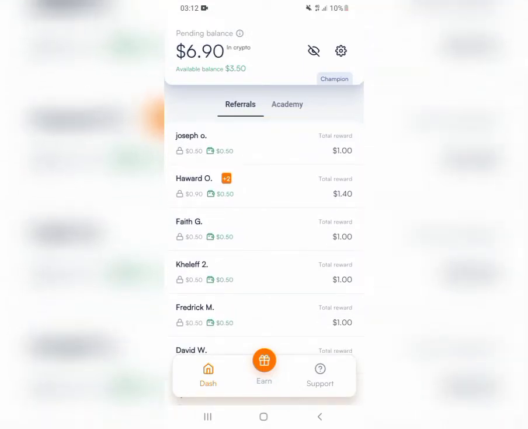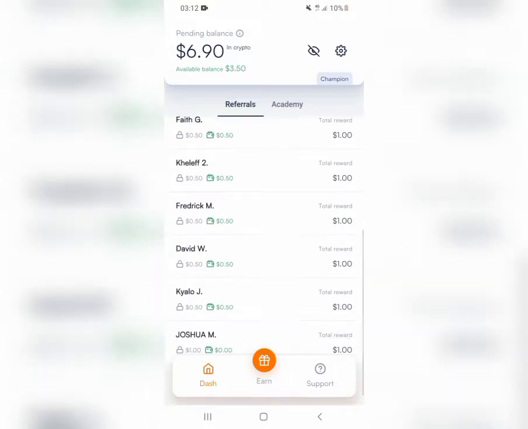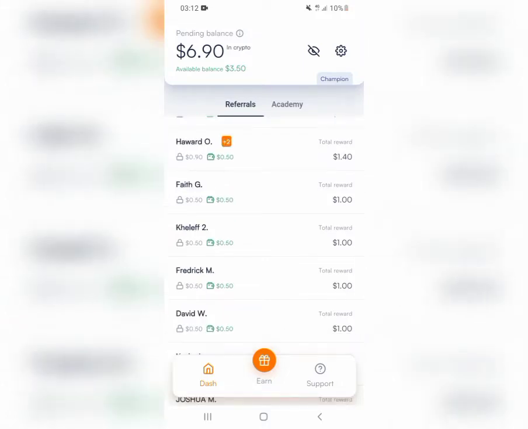After you have earned the sign up bonus, you can invite your friends and earn more money on this platform. What do I mean when I talk of the Mara wallet? Mara wallet is just like the Binance wallet. Most people know what a Binance wallet is if you have ever done anything to do with cryptocurrencies. But Mara wallet is just like the Binance wallet, where you'll be trading USDT or the different currencies that are available globally.